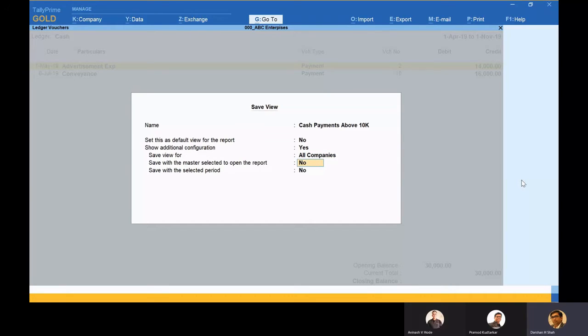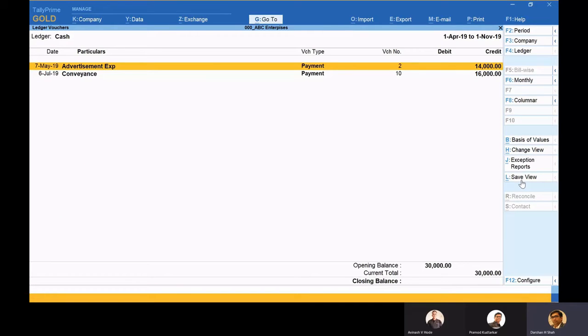And one more interesting thing over here is that it is saved with the master selected to open the report. Meaning for opening this report, we selected cash as the ledger. So if I want to set it for cash specifically, it will be going over here, and if at all it is for a period, I can save it for that also. So like this, it will come up.